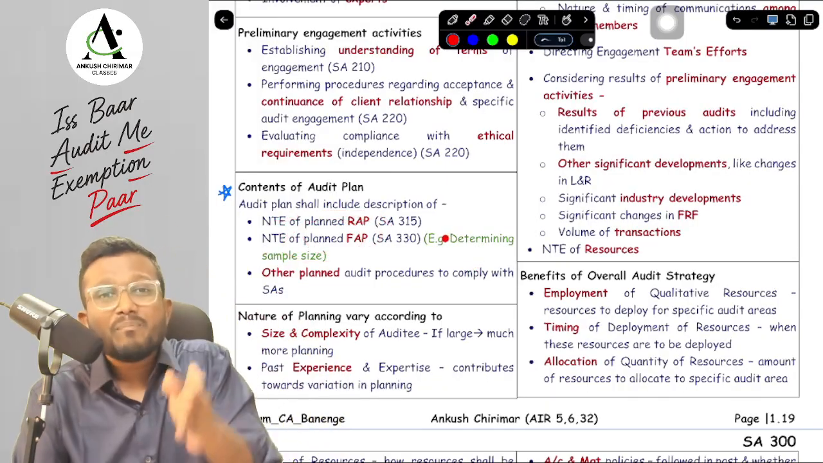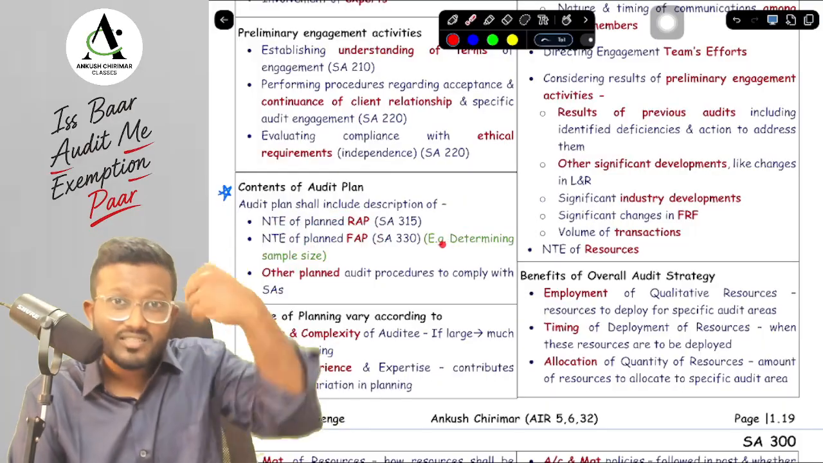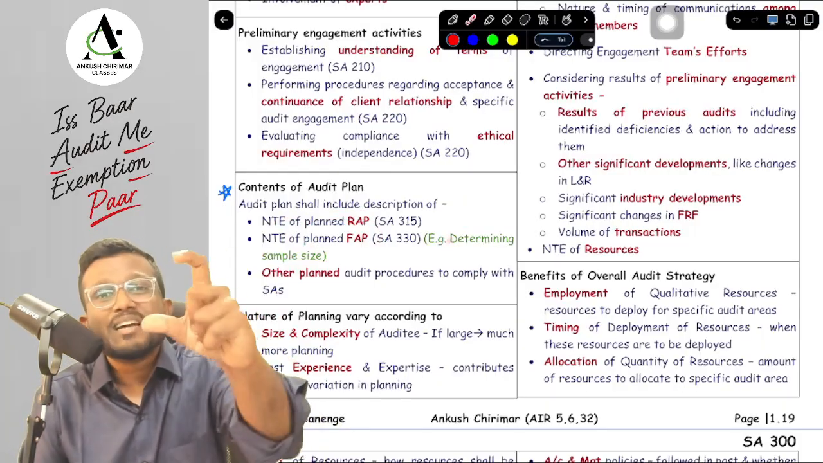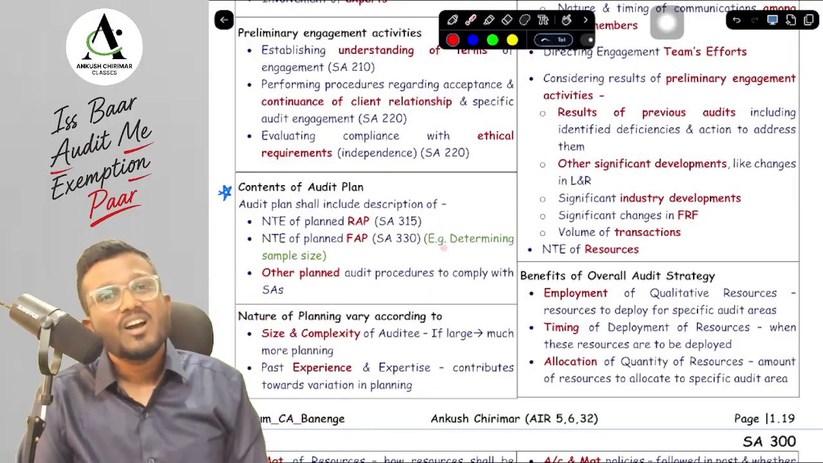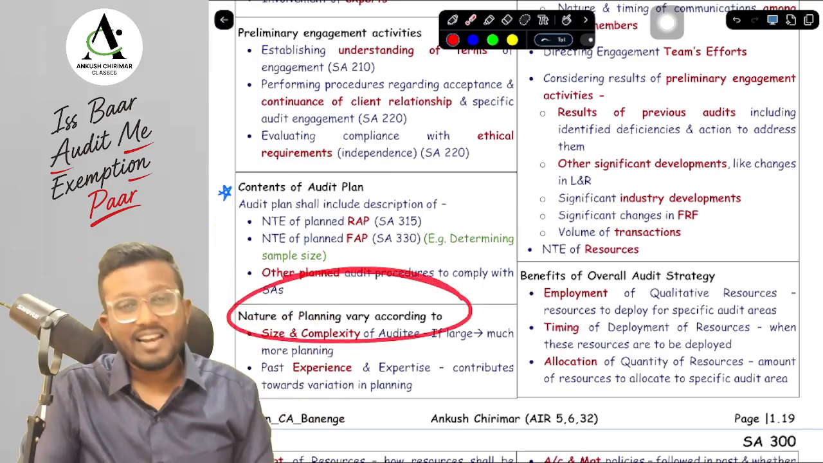Now, NTE of FAP means what? The extent of further audit procedure is also to be written, and extent means what? Sample size. So sample size is to be decided at the planning stage itself. Okay, yes sir. Next, nature of planning varies according to what, sir?